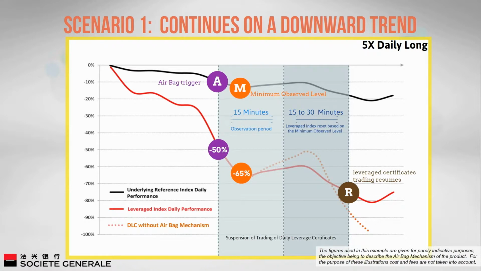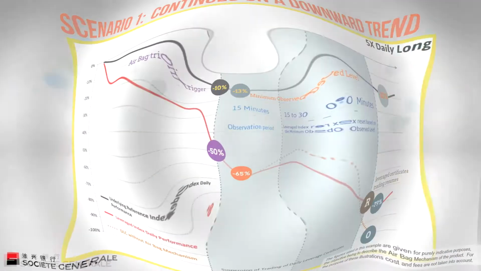Without the airbag mechanism, an additional 7% fall in the underlying asset would result in the 5 times daily long being worthless, denoted by 0 in the diagram. This is because a 20% fall in the underlying asset would equate to a 100% loss on the 5 times daily long. With the airbag mechanism, the investors with the 5 times daily long would suffer a loss of 79%.